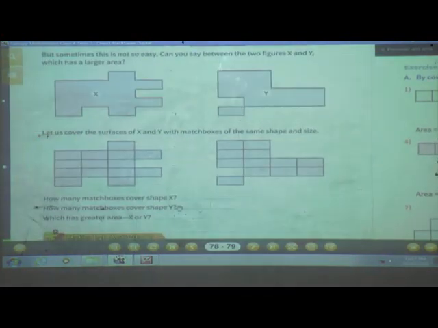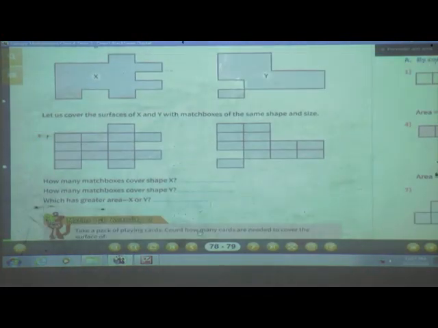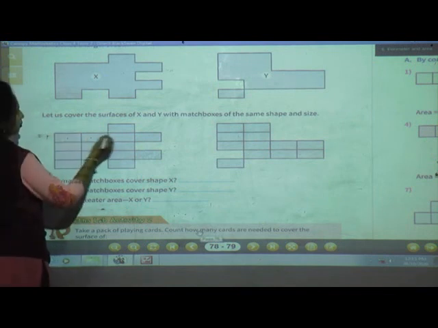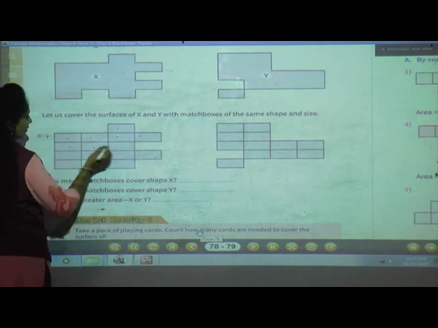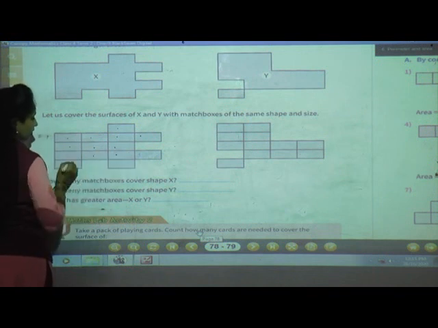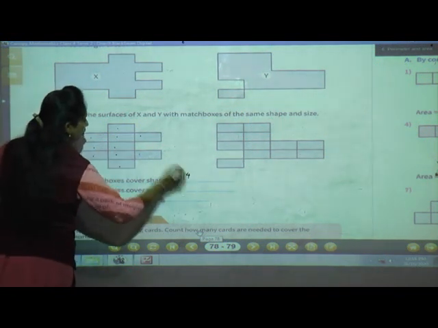Now we will count here, isn't it? So how many matchboxes cover shape X? See, this is X. 1, 2, 3, 4, 5, 6, 7, 8, 9, 10, 11, 12, 13, 14. How many? 14.